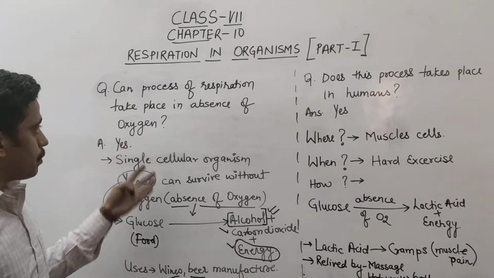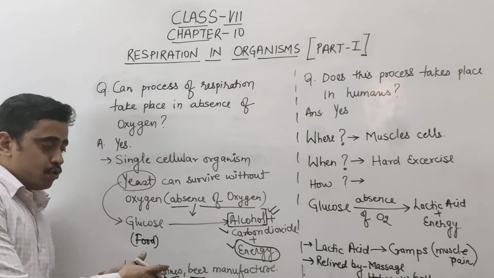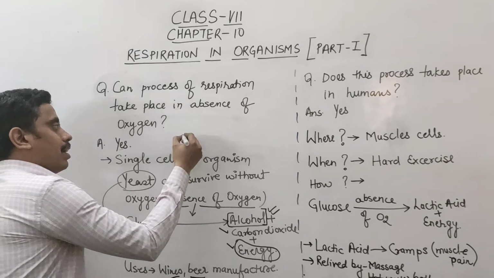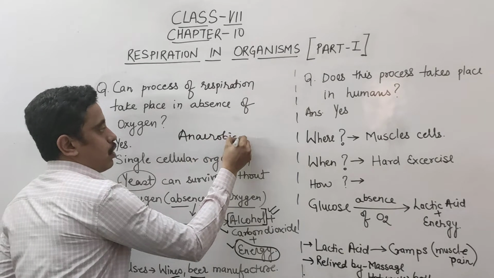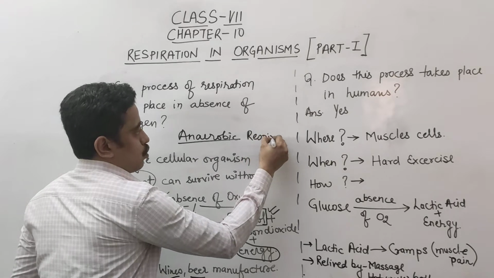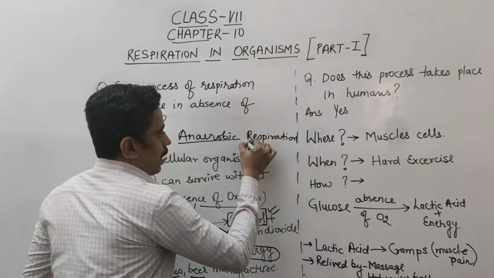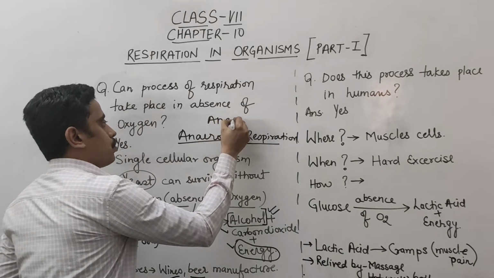Yes, students, this process which takes place in the absence of oxygen is known as anaerobic respiration, and the organisms are known as anaerobes.